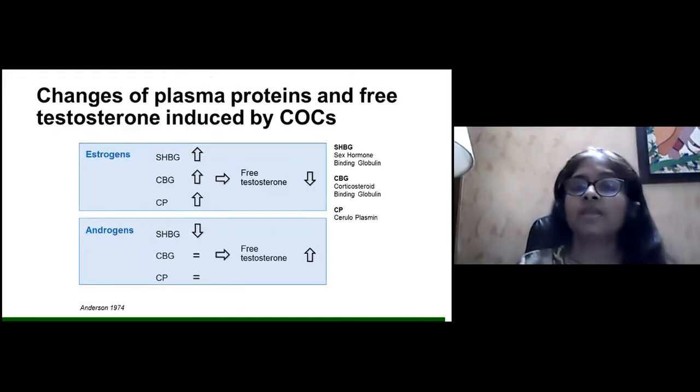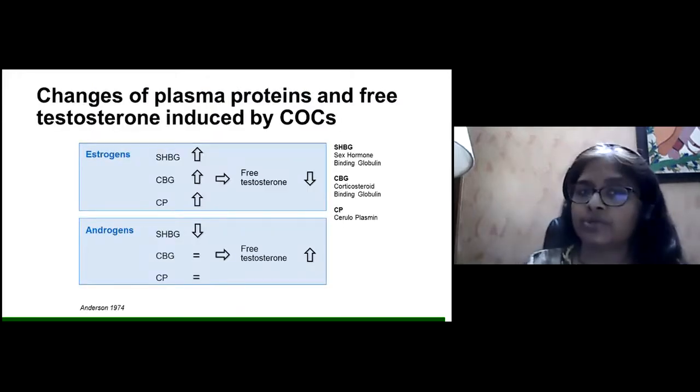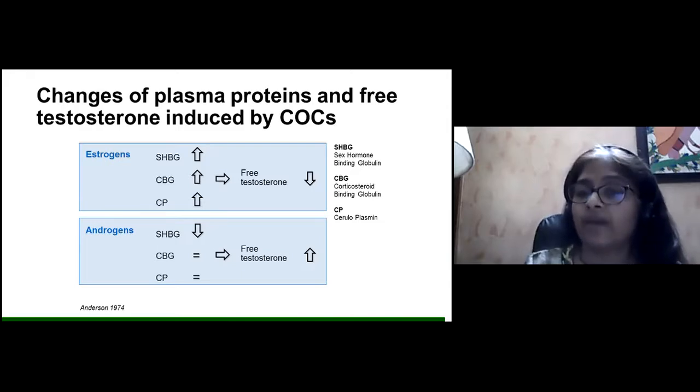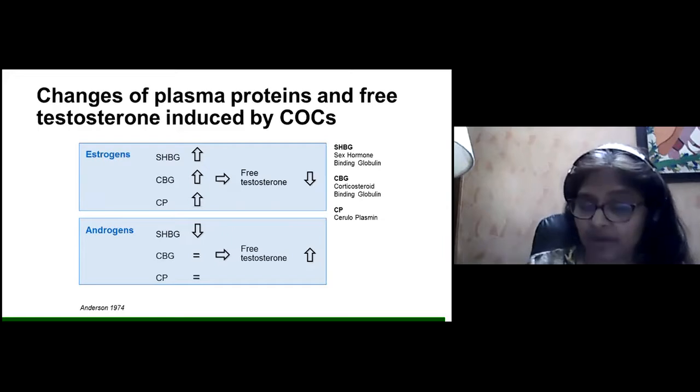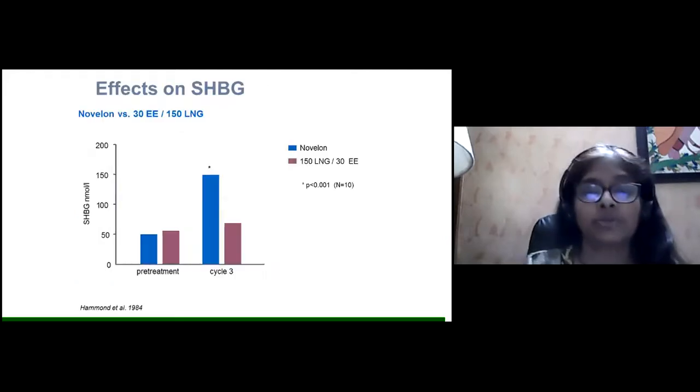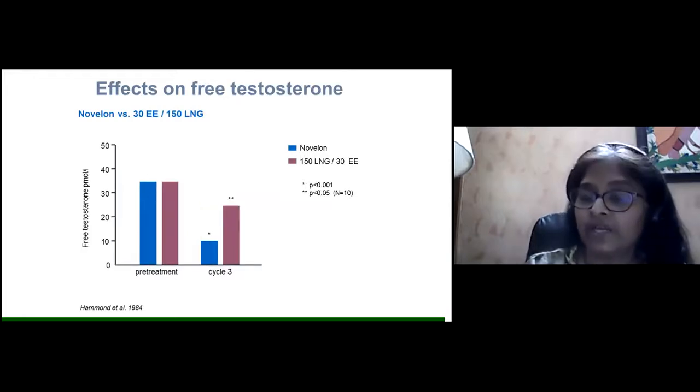Now, the changes in the plasma proteins and free testosterone, which are induced by combined oral contraceptive pills: the SHBG is increased by estrogen, and therefore the free testosterone is reduced. Whereas there are some progestins which have got androgenic activity. Now, if we use such progestins, then free testosterone is increased, and in these patients, it cannot be used to treat acne and hirsutism. So we see that with use of oral contraceptive pills, SHBG is increased, therefore the free testosterone goes down.